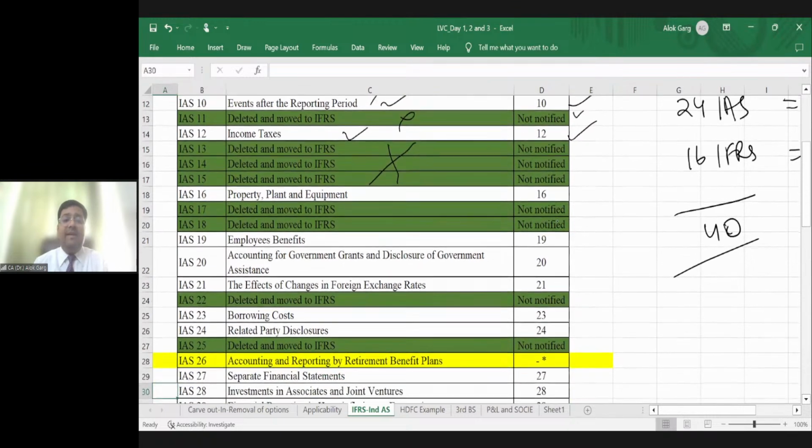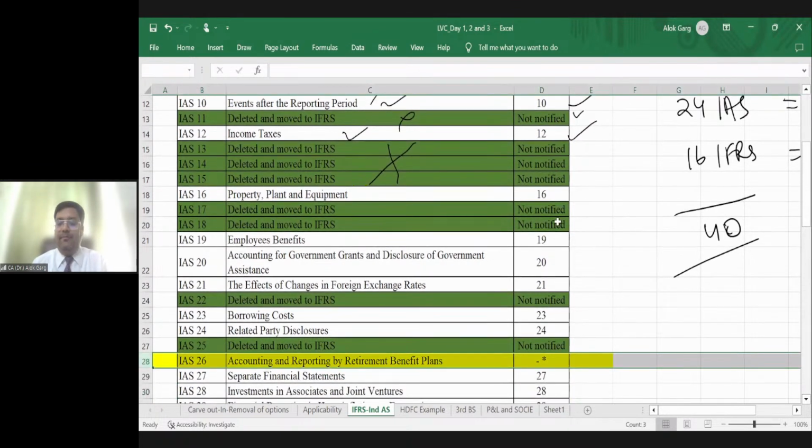Friends, there is one standard, IAS 26. We have not issued the counterpart Ind AS of IAS 26. Why? Globally, IFRS is also applicable to trusts, but in India, we have finalized the applicability of Ind AS only to companies.